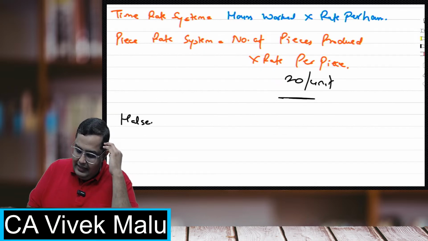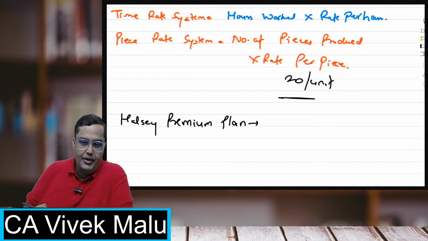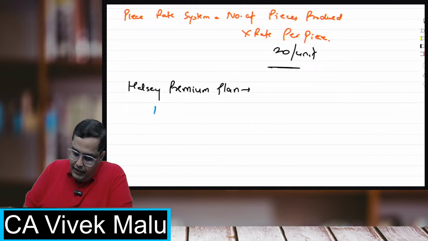Next is Halsey premium plan, where you motivate the workers to work more. Okay, and you give them a premium, some benefit of that. Now, how do you give them? The first one is hours worked into rate per hour.